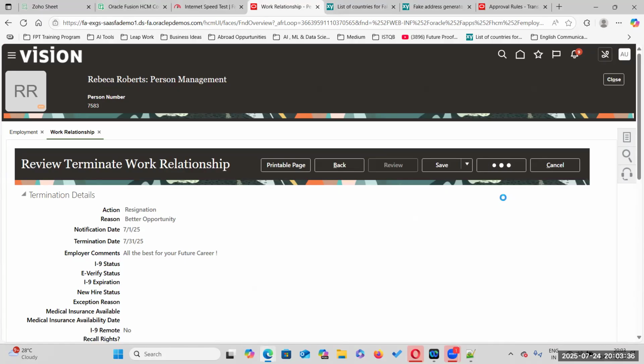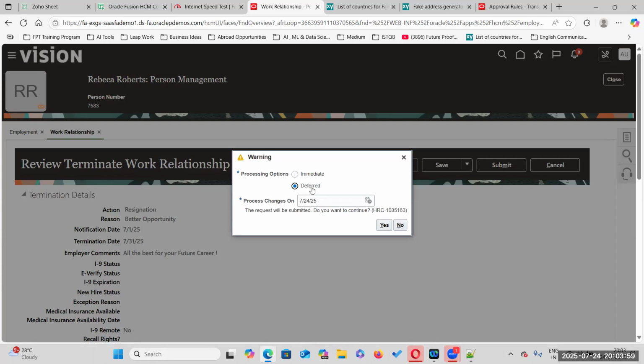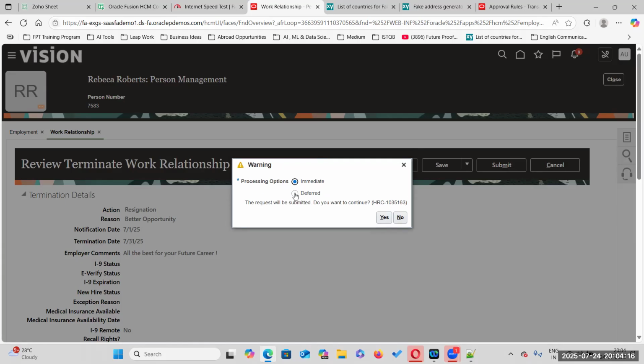Now submit. So, processing option: when you want to process. Resignation is a little bit of a sensitive subject, right? Termination and resignation. Sometimes we will take some deferred time, we want to wait, in case the employee wants to change his mind and we want to revoke it. That's why we take some time to process this. But here I want to make it immediate. Processing option of this transaction: whether you want to process immediately or take some deferred time.